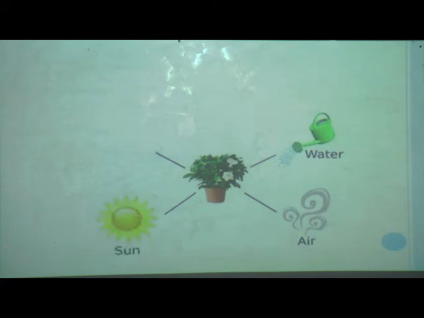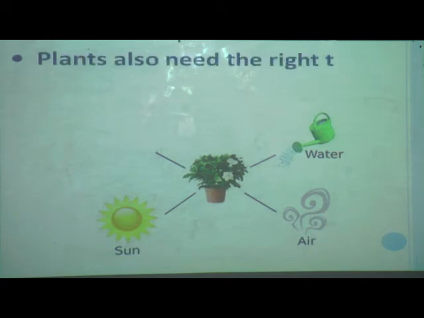Dear students, as you know, plants need water, air and sunlight to make food. Yes, we have learnt about this in grade 3 science and in our previous lesson on how plants make food. And in the introduction part of this lesson in the first episode I told you that plants also need the right type of soil to grow in.